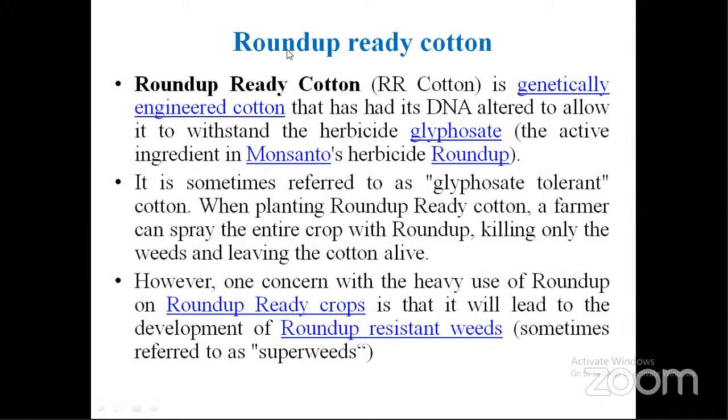Roundup Ready cotton is also genetically modified like BT cotton. In this one, its DNA is altered to allow it to withstand the herbicide glyphosate. Glyphosate is a non-selective systemic herbicide, meaning it kills all types of crops, weeds, grasses, and broadleaf weeds. It won't leave anything. But scientists have developed Roundup Ready cotton, which is tolerant to glyphosate. So even if we apply glyphosate in the cotton field, it cannot kill the cotton crop. It only kills the weeds. That's why it is also known as glyphosate tolerant cotton.